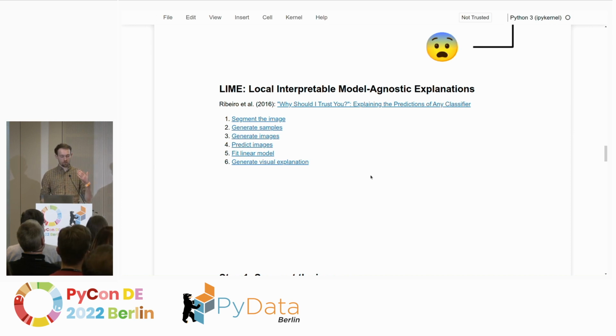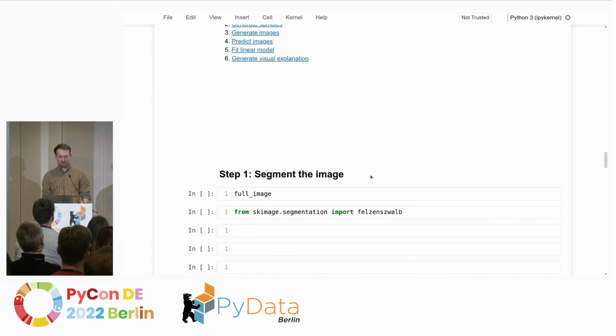And just to give you a roadmap of what we're going to do now, LIME consists of 6 steps. The first of which is to segment the image. Then we'll generate some samples from these segments. Then we'll generate some images from these samples. Then we will run a model prediction on these generated images. And then we will be able to fit a linear model to the samples and the predictions. And finally generate the visual explanation that we're looking for. And because we do not have a lot of time, let's jump right in.